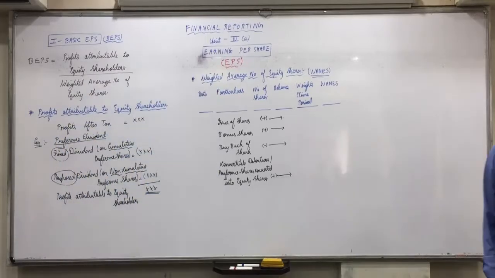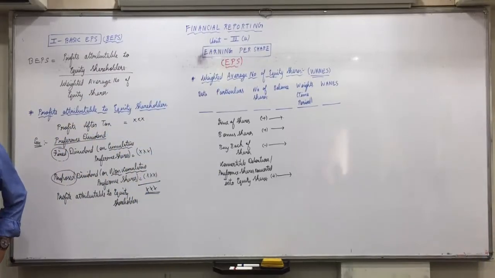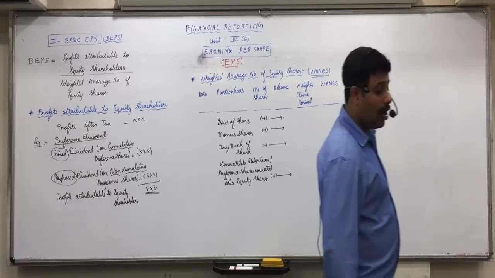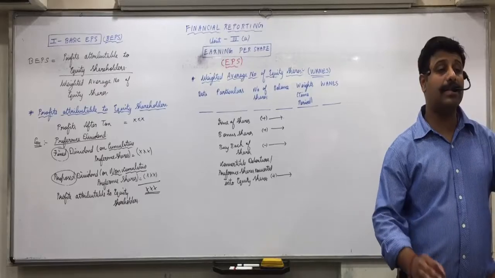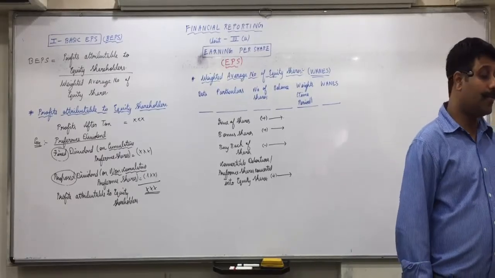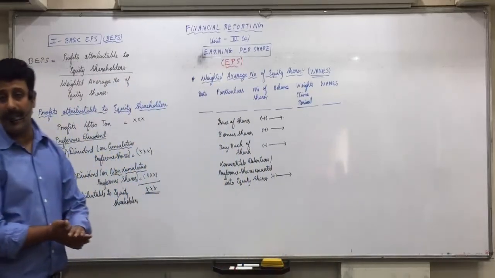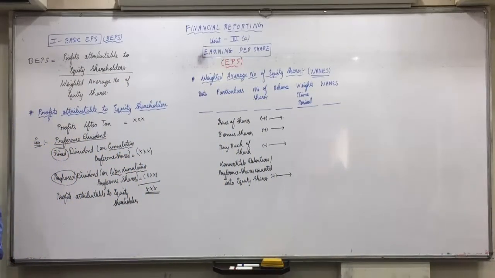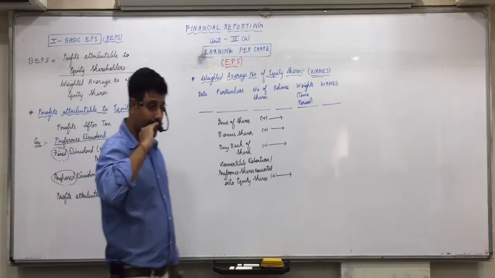Bonus shares will always be included from the earliest period reported. Any confusion with this? Okay, first off, in the table of weights, always take it from 1st April, irrespective of its date of issue. Any confusions? Irrespective of its date of issue. And in case it's a calendar year, then take it from 1st January. All okay with this? Now the second point is regarding partly paid up shares.